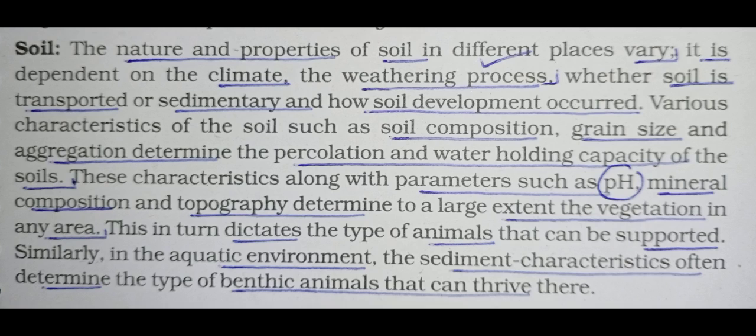So thus this question is completed. It will be asked in your examination for 2 marks.